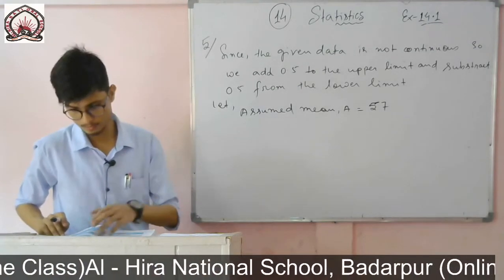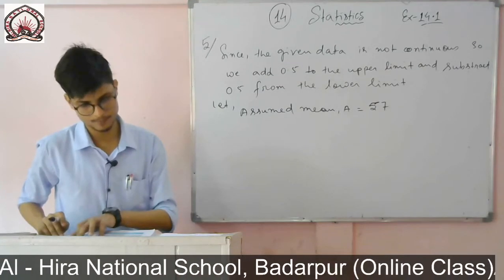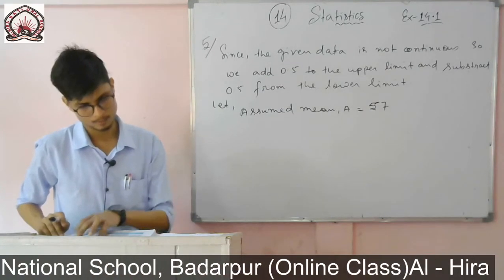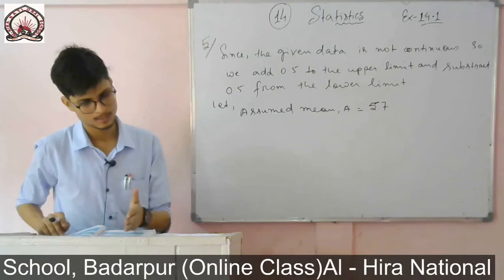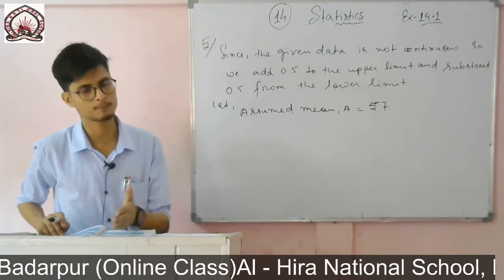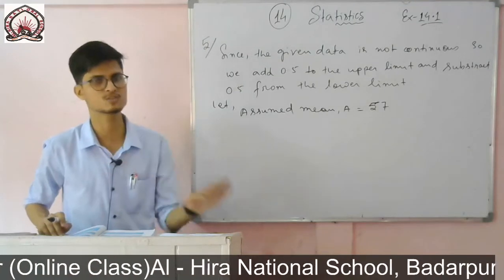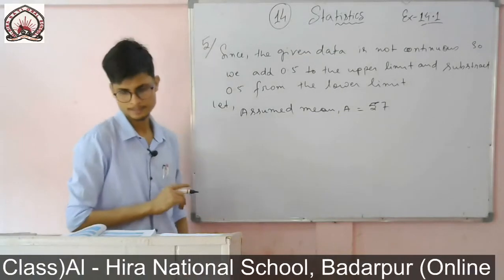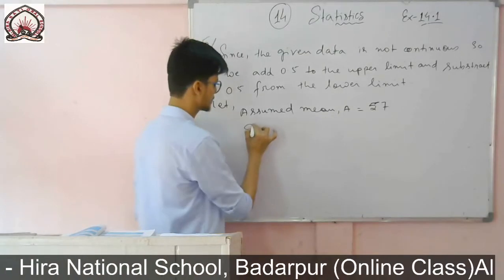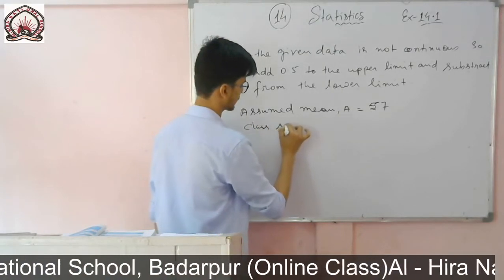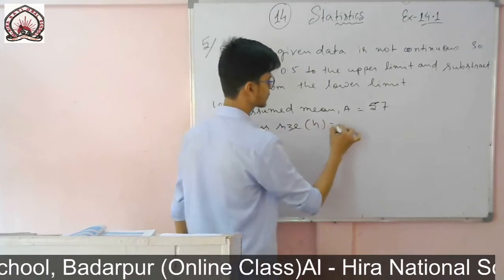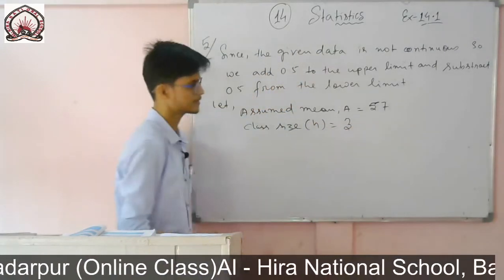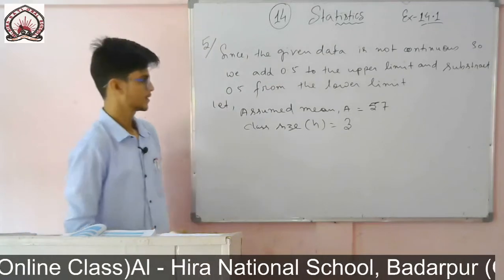No, that means the new, you see it is 49.5 to 52.5, 49.5, then 50.5, then 51.5, then 52.5, that means 3. So height now became 3. So class size, that is the height, is equal to 3. Class size is 3.